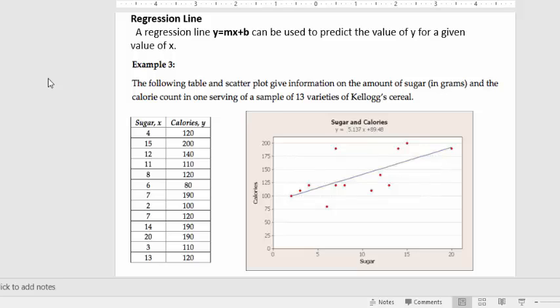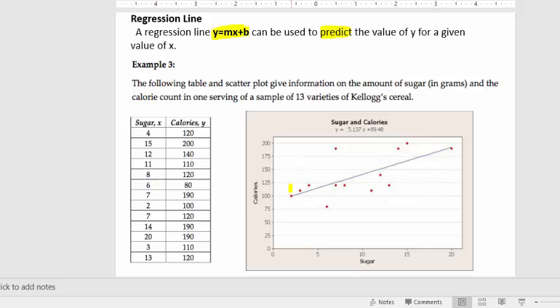So I graphed all these points here, and then I can have my calculator or my computer compute what's called the regression line. And it's no different than a regular line that we've dealt with in the past. It's going to be written in this y equals mx plus b form. And what it can be used for is to give predictions, right? And again, this ties into the whole virus bit, right? You take data, and then based on that data, you make predictions. So in this case, it can predict how many calories a cereal would have based on its sugar grams, or vice versa, how many sugar grams it would have based on how many calories it has.